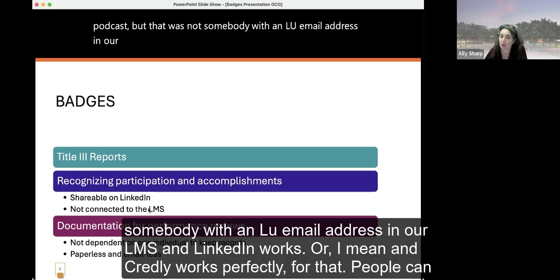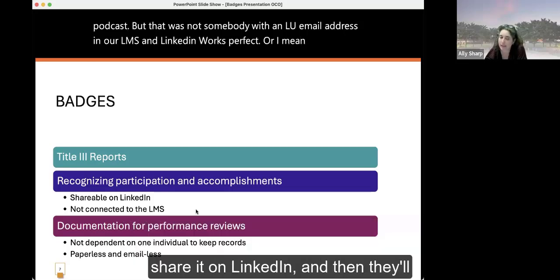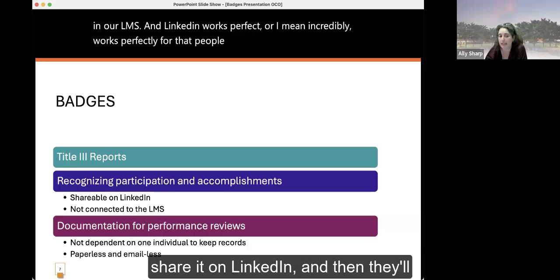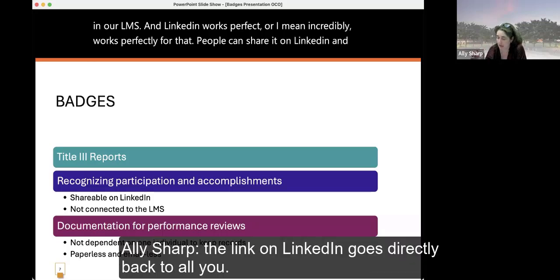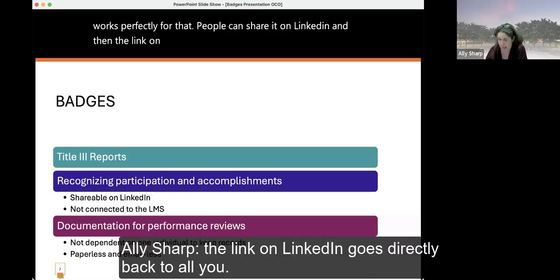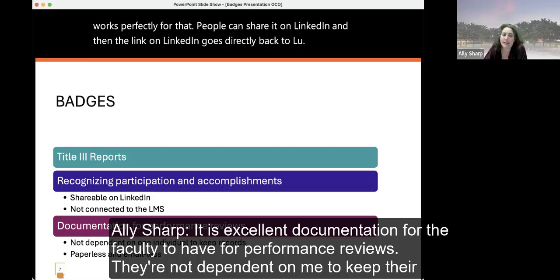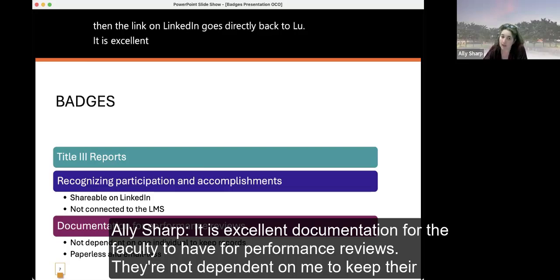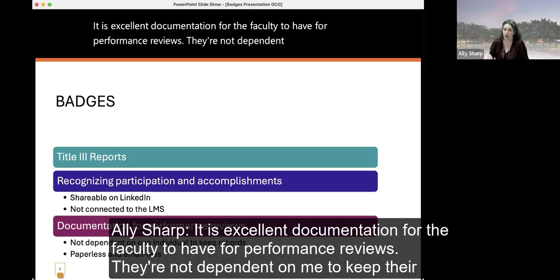And LinkedIn and Credly work perfectly for that. People can share it on LinkedIn, and then the link on LinkedIn goes directly back to LU. It is excellent documentation for the faculty to have for performance reviews. They're not dependent on me to keep their records.